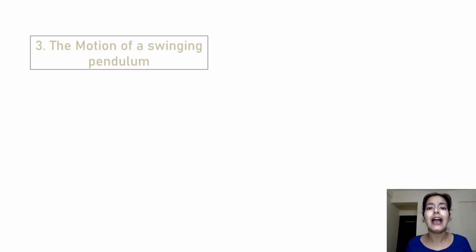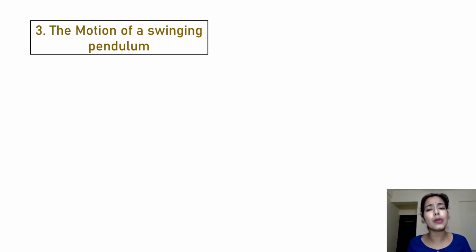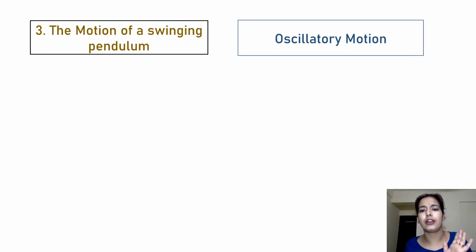Fine. Now, our next question, the motion of a swinging pendulum. A pendulum shows which kind of motion? A pendulum shows an oscillatory motion because it is moving to and fro about its mean position, repeating itself, and at the same time we can say it happens in a fixed interval of time. So this is a periodic motion also. So in this case you can either write oscillatory motion or periodic motion.